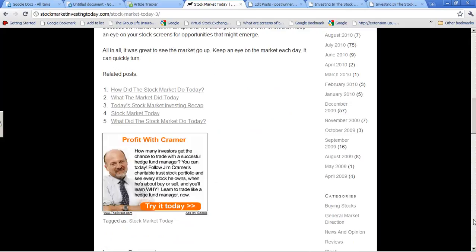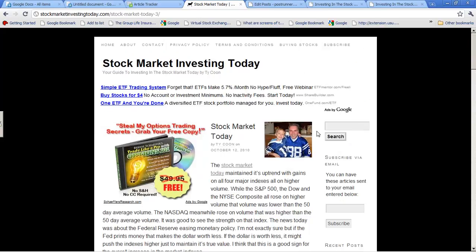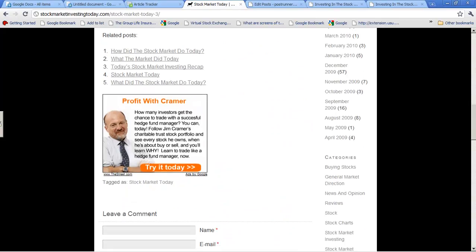And there's the tag. Now in this case I only tagged it with one, so you use the same keyword all 3 times. If I don't give you 3, use at least 3. If I give you more than 3, just choose 3, because they'll all be fine. Try and use one that has it in the title up here. So it says stock market today up here, and then down here it says stock market today. So try and at least make sure you include that particular one. So in a nutshell, that's what you do.